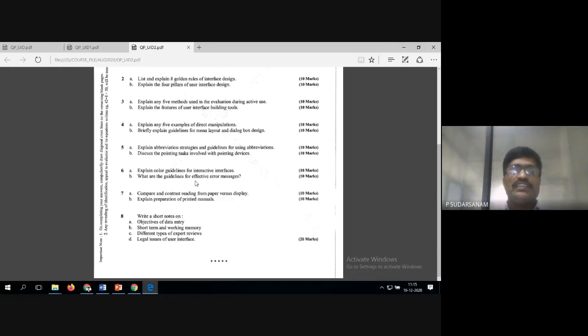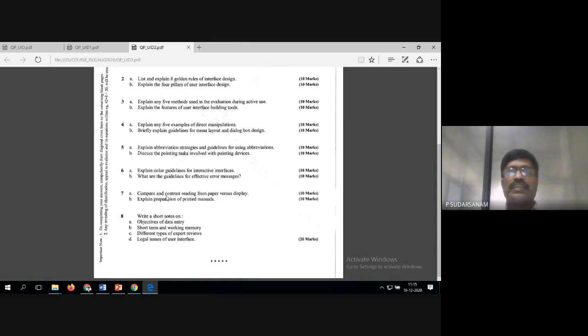Another one is to write the guidelines for effective error messages. It is the same question they asked there. Here also the same thing. So what error messages can be written, with respect to the examples we need to discuss. The textbook examples we have discussed. Here also we need to discuss with respect to one example.